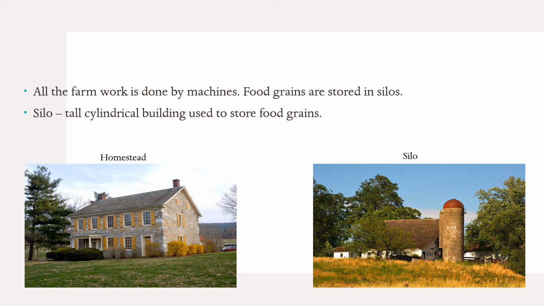Because a lot of farming is done, all the farm work of plowing, sowing, harvesting, threshing and winnowing and storing of food grain is done by machines. So very few workers are needed to cultivate thousands of hectares of farmland. So these workers used to live with the farmer's family.